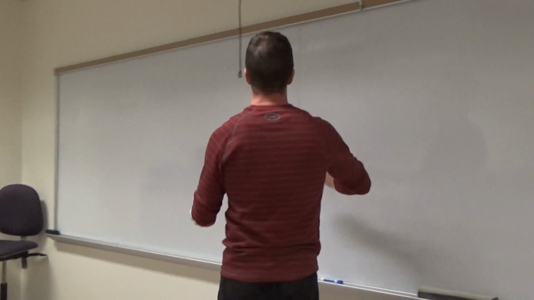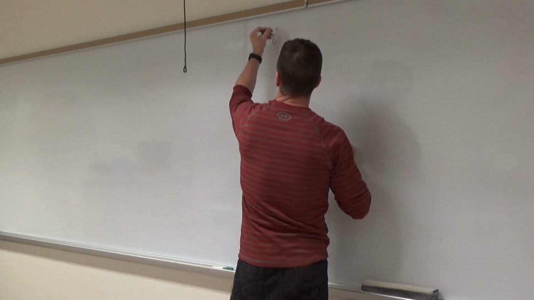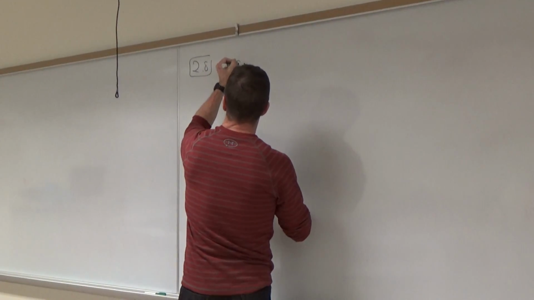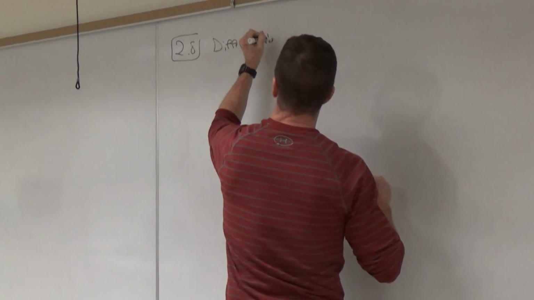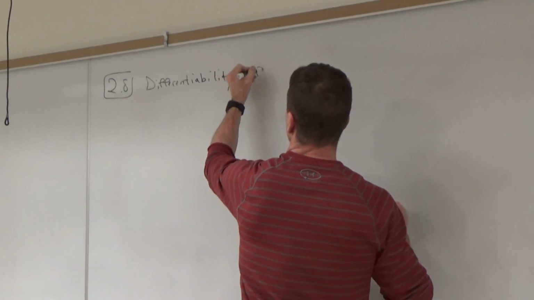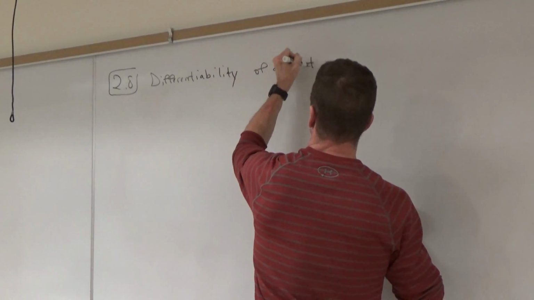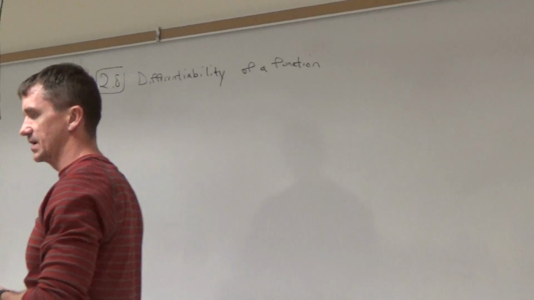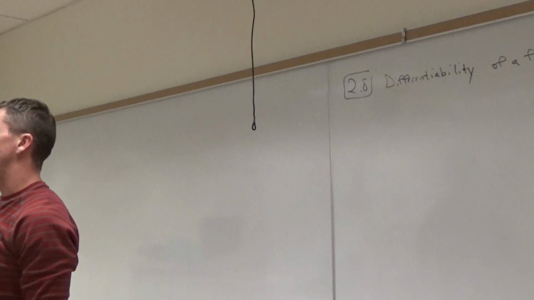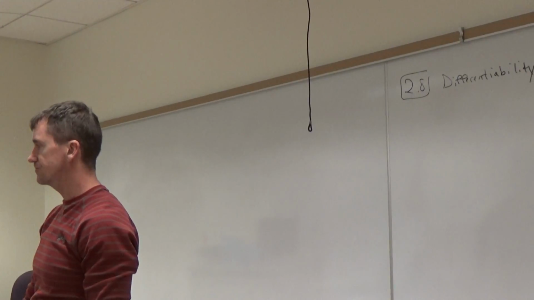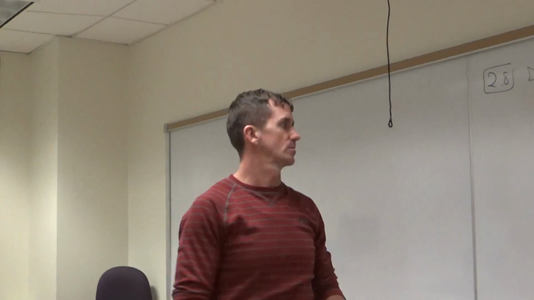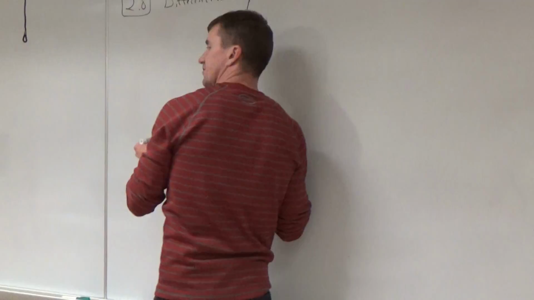Topic. This is in section 2.8, and this is on differentiability of a function. Up until now, we asked whether a limit exists. We looked at the function, determined if a limit exists, and determined whether or not the function was continuous. Now we're looking at whether or not a function is differentiable at a point. Is a function differentiable at a point?